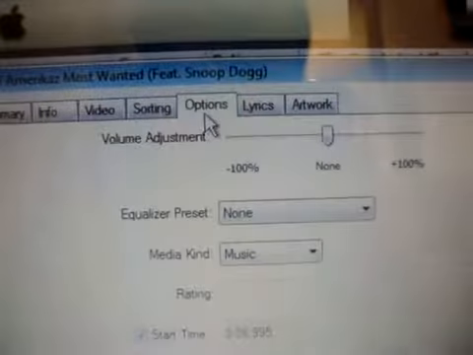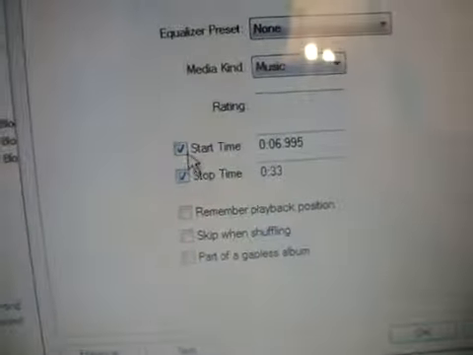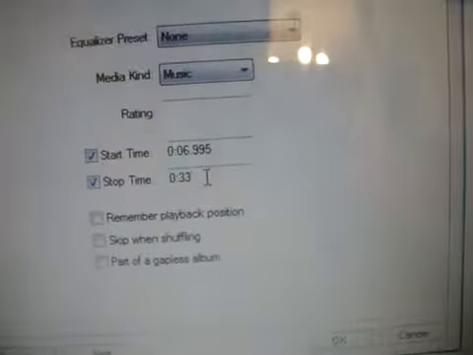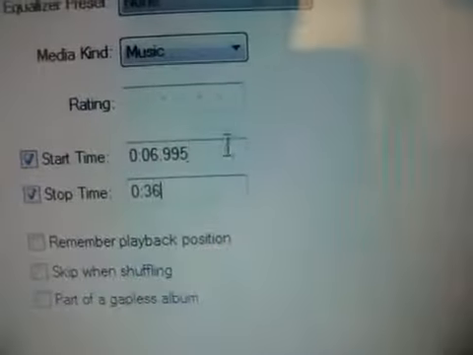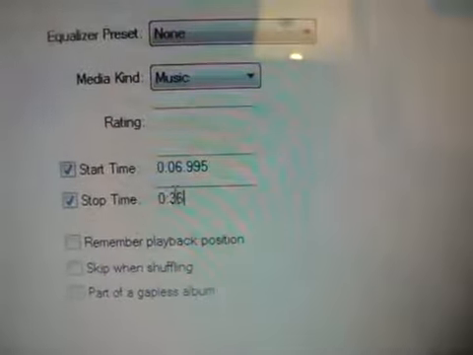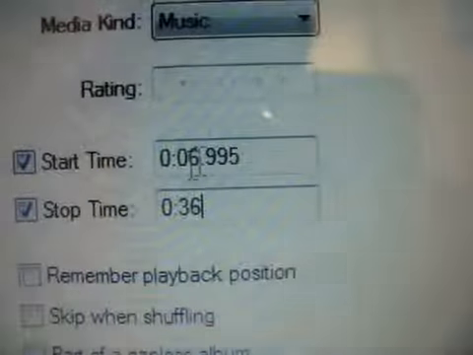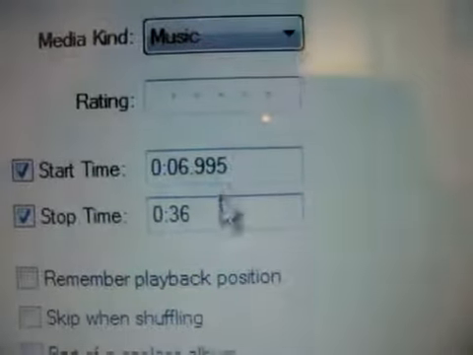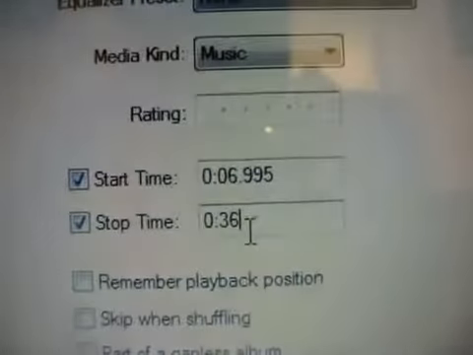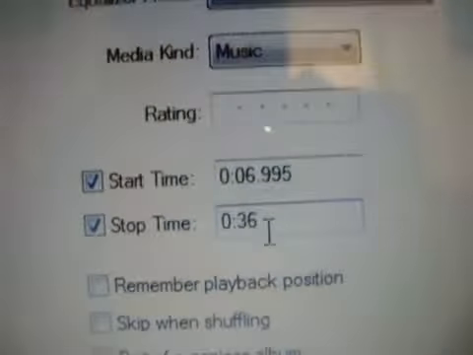Next, click on the Option tab. Make sure both these are check marked, and make sure you edit this part right here, which is how long you want it to start. It should be 00000 and whatever the length of the song is. Mine's already edited to when I want it to start. As you can see, I want it to start at 6.995 seconds, and I want it to end at 36 seconds. The length of a ringtone should be 29 seconds because that works the best.